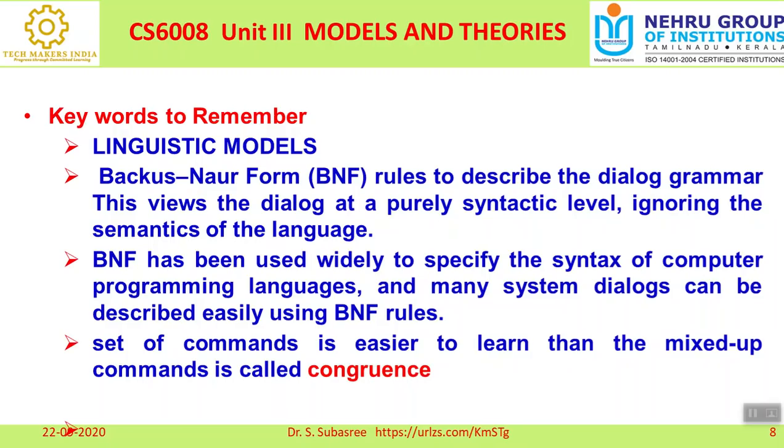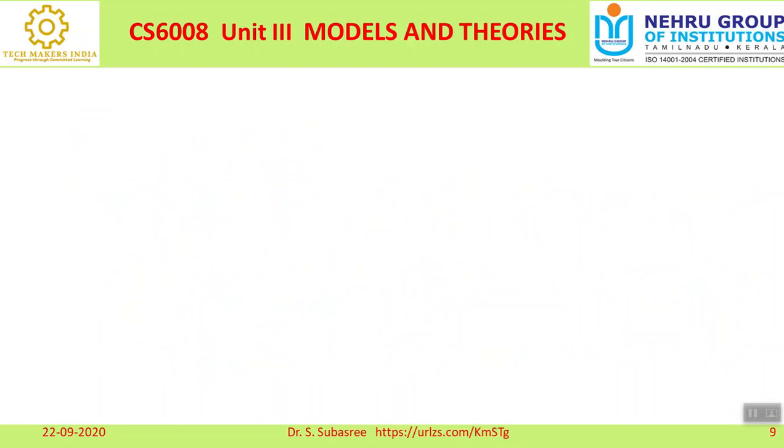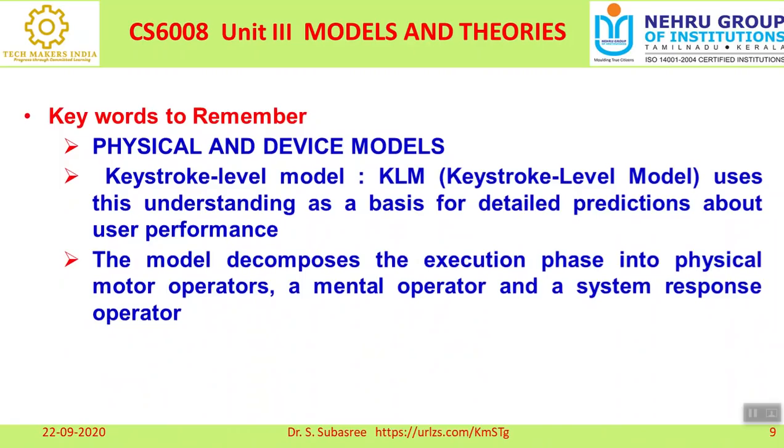Right? So each and every rule you can easily understand. If you execute that rule, what would be the outcome, that also you are able to understand. That is called congruence, right? The understanding level, easily understood, that is called congruence.